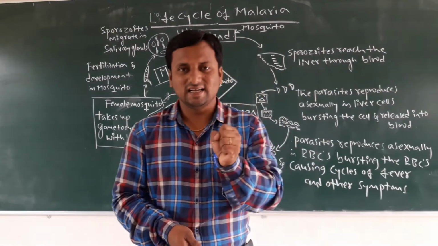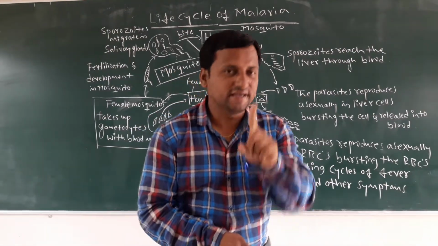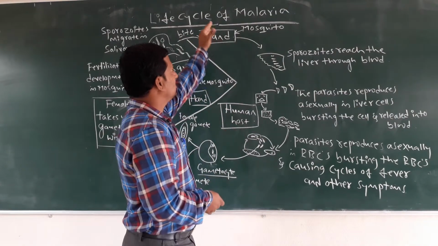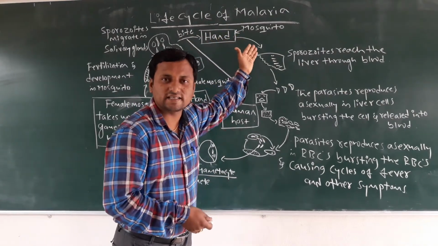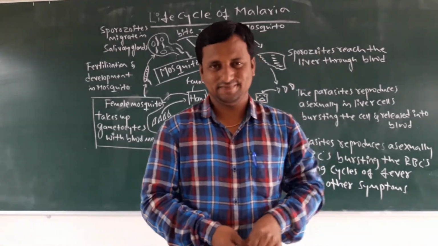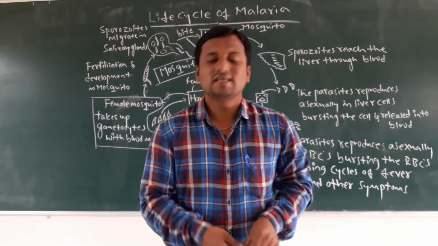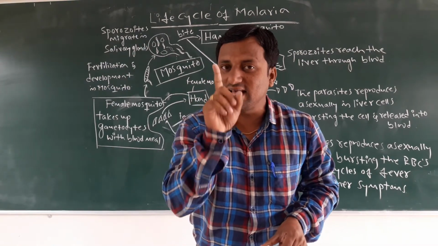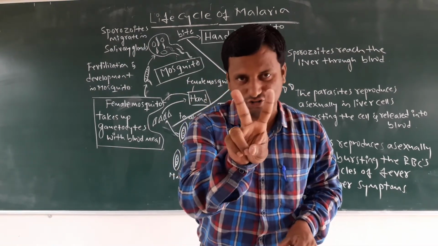This cycle has two conditions because this malarial parasite is digenic in nature. Plasmodium vivax completes its life cycle in two hosts.